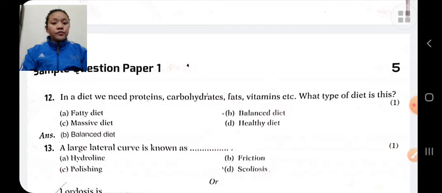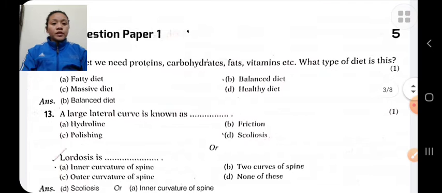In a diet, we need proteins, carbohydrates, fats, vitamins, etc. What type of diet is this? It is a balanced diet. A balanced diet is a diet which contains all the nutrients, that is carbohydrates, proteins, fats, vitamins, minerals, etc., in the correct proportion.